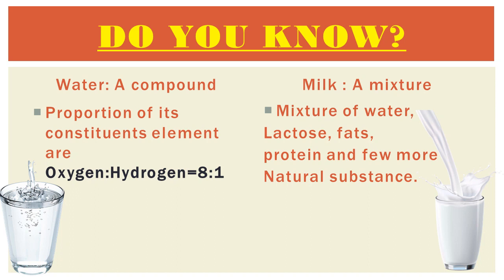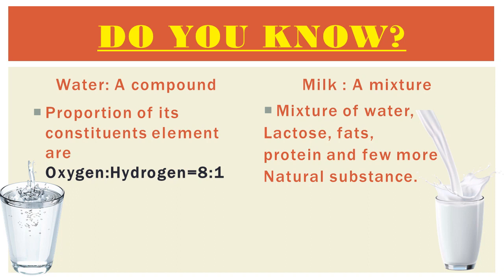That means we can easily separate water, lactose, fats, protein and other molecules from the milk. So this is how milk is a mixture, not a compound like water. Water is a compound and milk is a mixture.